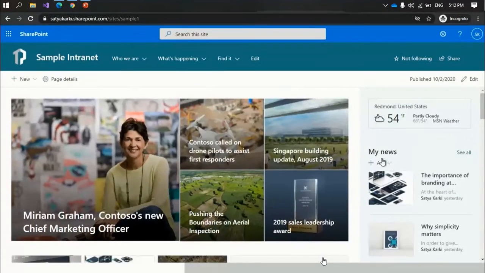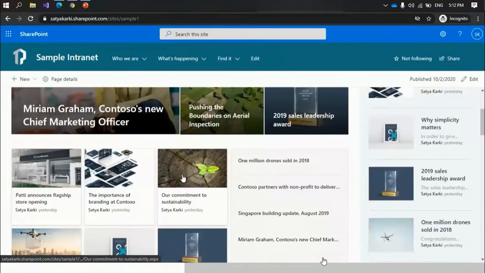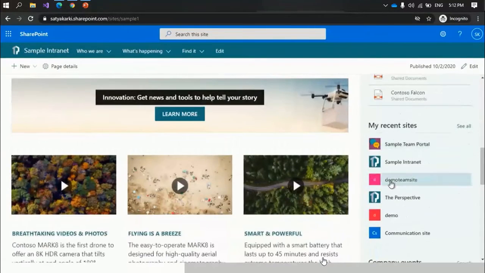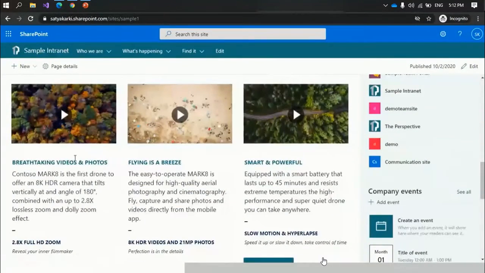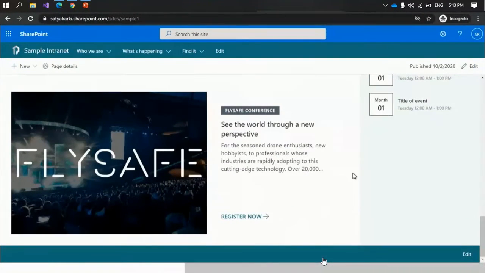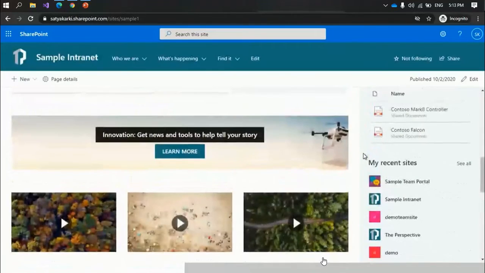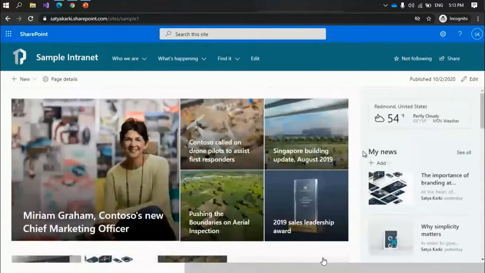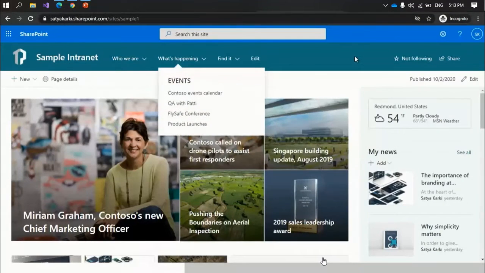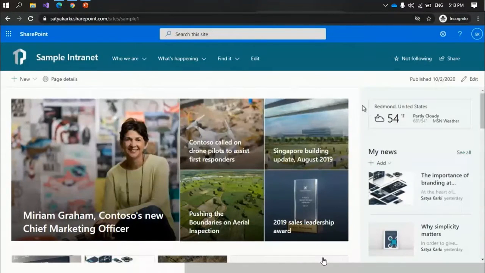You have all the components, you can see news, you can publish your documents, and lots of other features are there. Documents are there, recent sites you have visited, the design you can see. These are all already available in SharePoint. You don't need to go and build this kind of web parts for your solution or this kind of portal. This is already available in SharePoint, you just need to plug in and use it. You can see the navigation which is now already available in SharePoint Modern Experience.